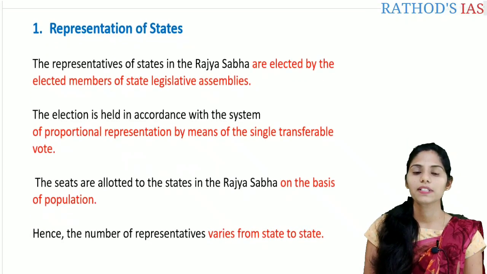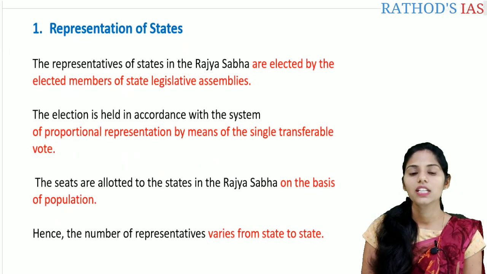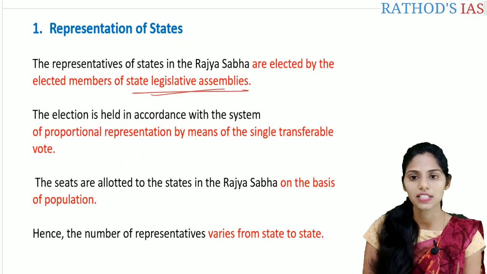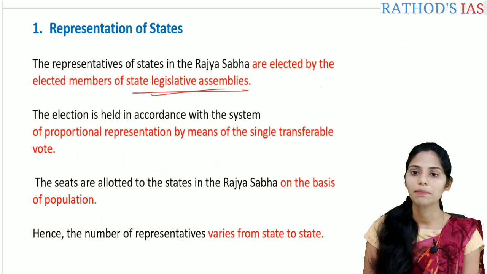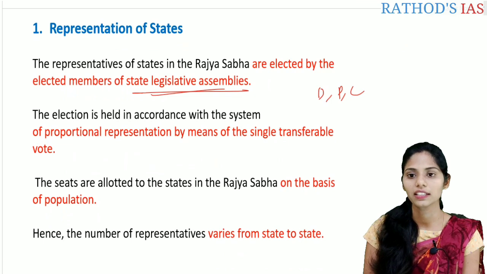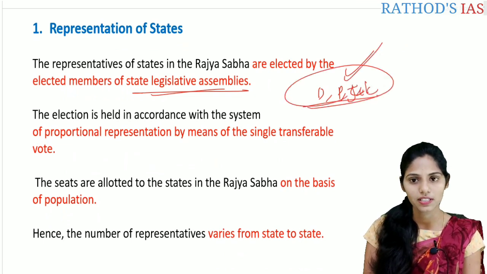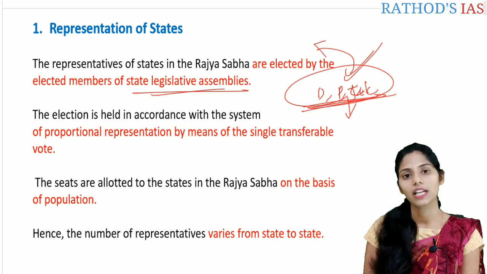So let us see the representation of the states. Here the representatives from the states in the Rajya Sabha are elected by the members of the state legislative assemblies, that means the Vidhan Sabhas present in the states, and also the Vidhan Sabhas present in the union territories, for example Delhi, Puducherry and Jammu and Kashmir. In these areas legislative assemblies are present. The members elected to these legislative assemblies elect the members to the Rajya Sabha.